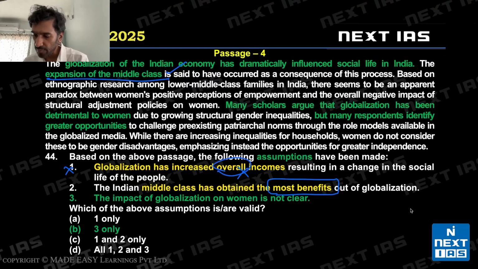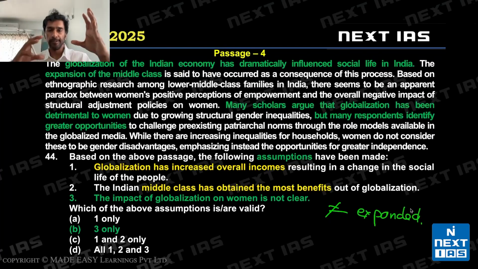So middle class and lower middle class have both been discussed. Most benefits out of globalization is unknown. There is no option which says 2 and 3. The reason why we don't go with option 2 is that most benefits is not the same as expanded.